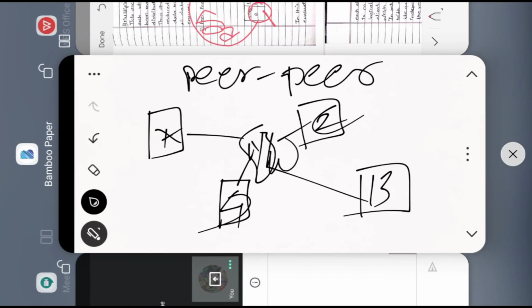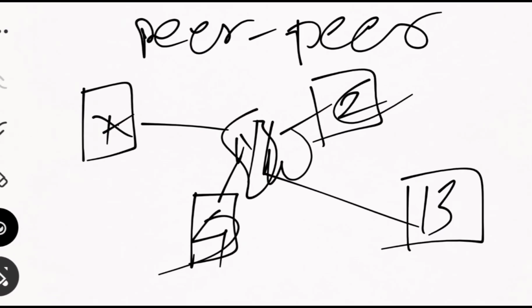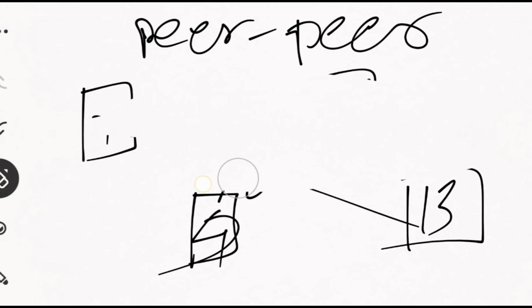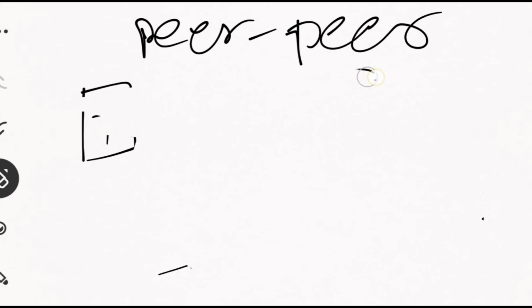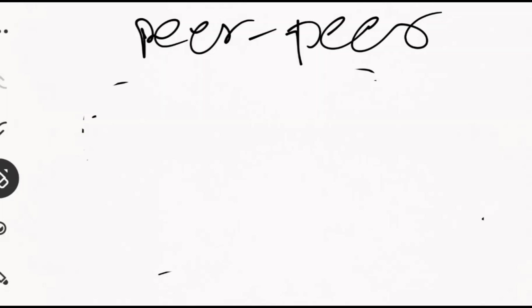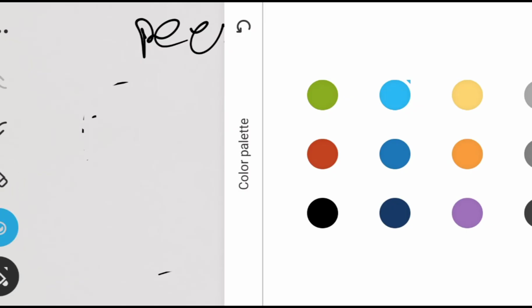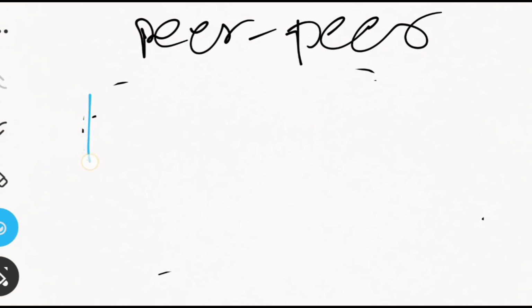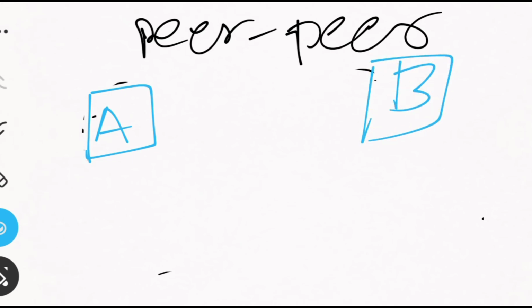Are you understanding what I am trying to tell you? We'll elaborate one more time. Suppose this is my site A, this is my site B, and this is my site C. These are the three sites.